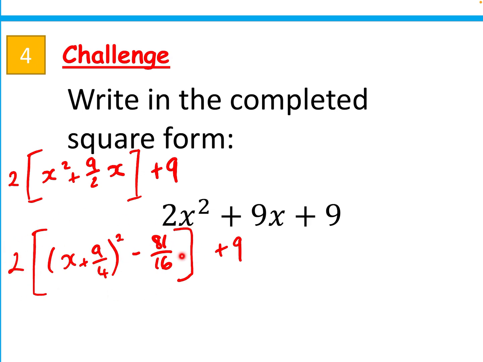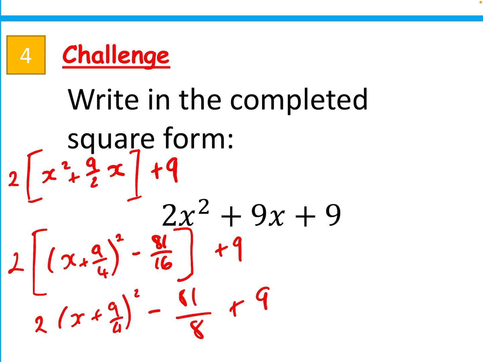I'm going to do 2 times everything inside the square brackets. 2 times this here is just going to be 2 lots of the bracket squared. 2 lots of this number here, well, if I do 2 times a fraction, if I simply halve the denominator, that's the same as multiplying by 2. I could multiply by 2 for the numerator, then take out a factor of 2, or a quick step is to just take the 2 and divide this number by it. So do 16 divided by 2, give me minus 81 over 8. And I've still got that plus 9 on the end.